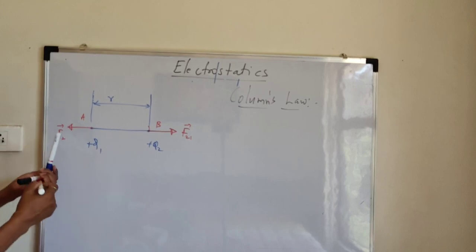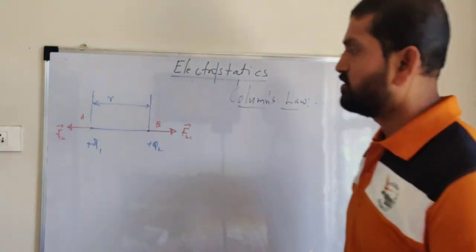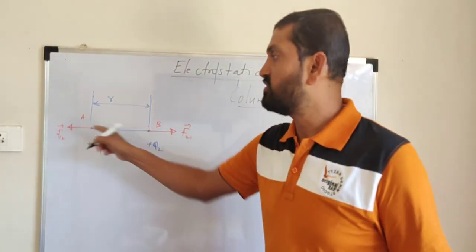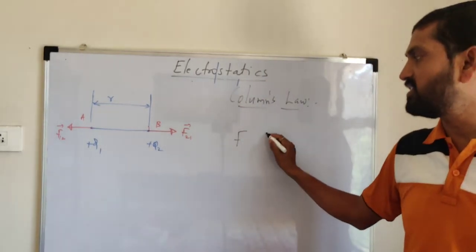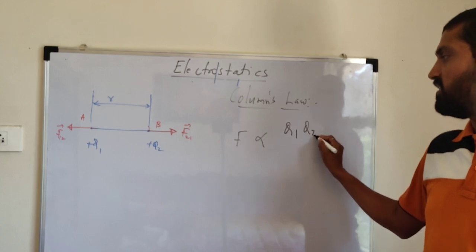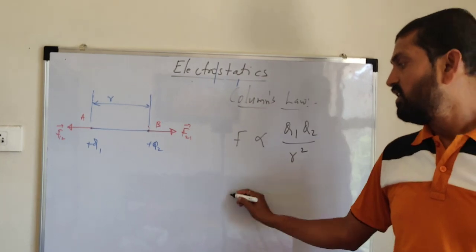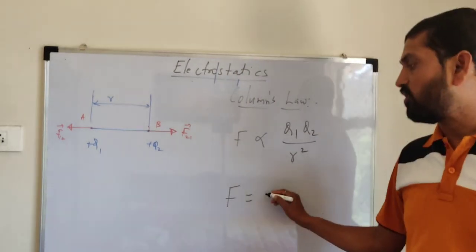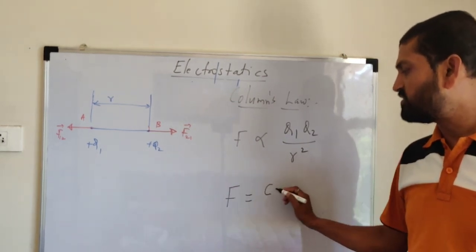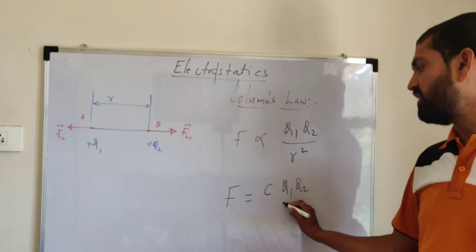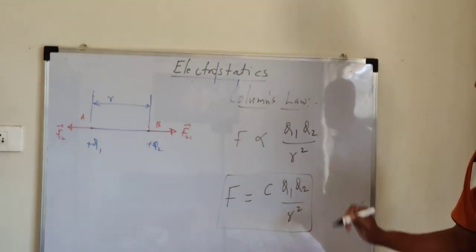Now here, what about magnitude? This magnitude is given by Coulomb's law. So in general, for both these forces, if we take a common symbol, say F, the magnitude of force of attraction or repulsion between two point charges is directly proportional to the product of their magnitudes and inversely proportional to the square of the distance between them. Now here, to remove this proportionality sign, we have to introduce a constant. So F is equal to a constant, or you may take the constant with symbol C, Q1 Q2 divided by R square. This is very important. F is equal to C Q1 Q2 upon R square.